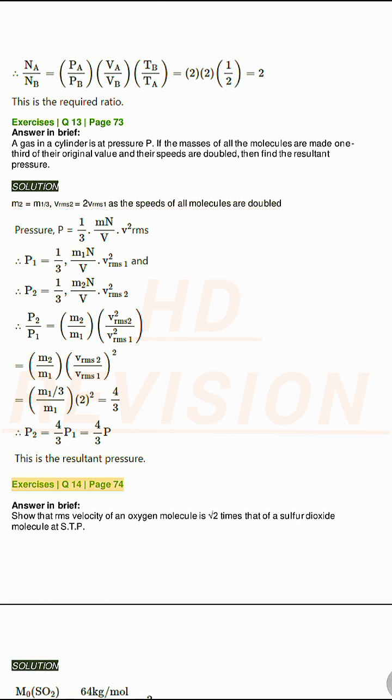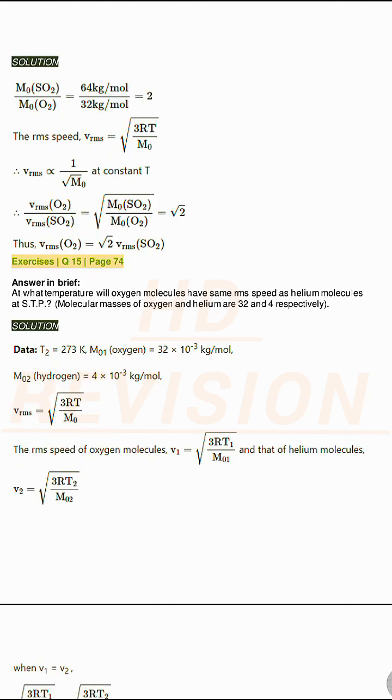Exercises Q14, page 74. Answer in brief. Show that RMS velocity of an oxygen molecule is square root 2 times that of a sulfur dioxide molecule at STP. Solution. Exercises Q15, page 74.